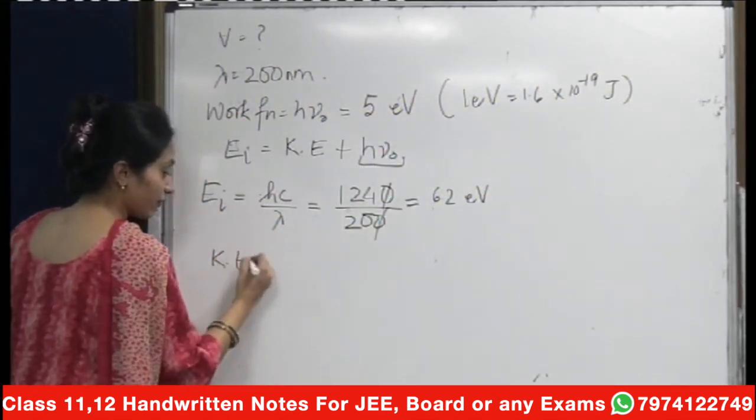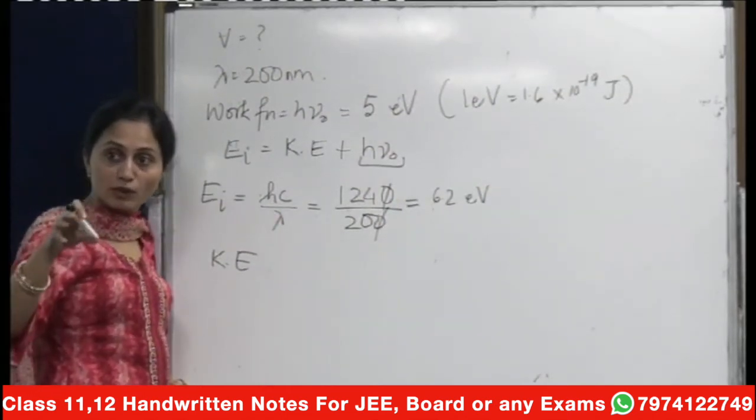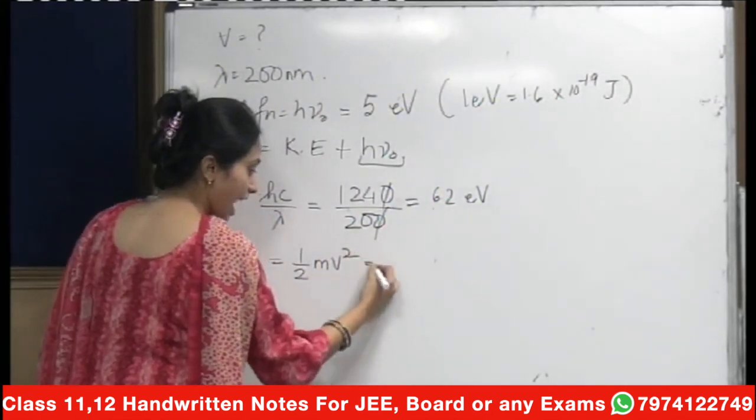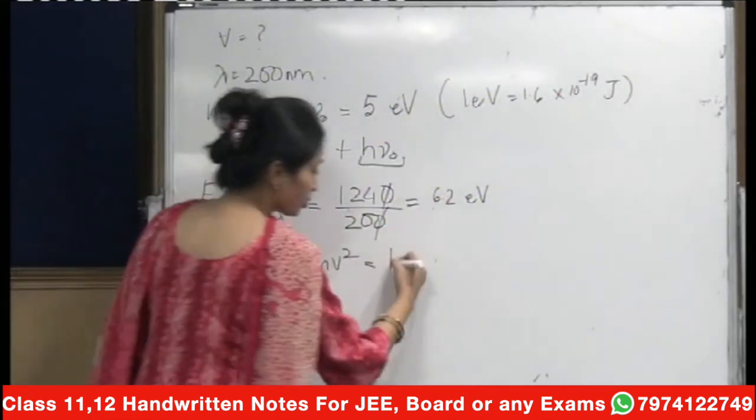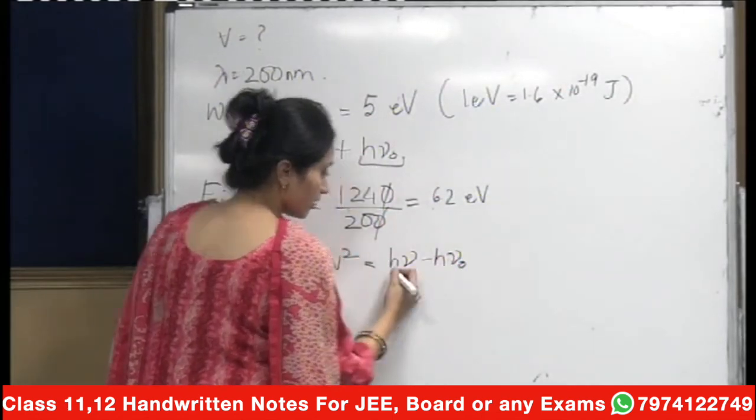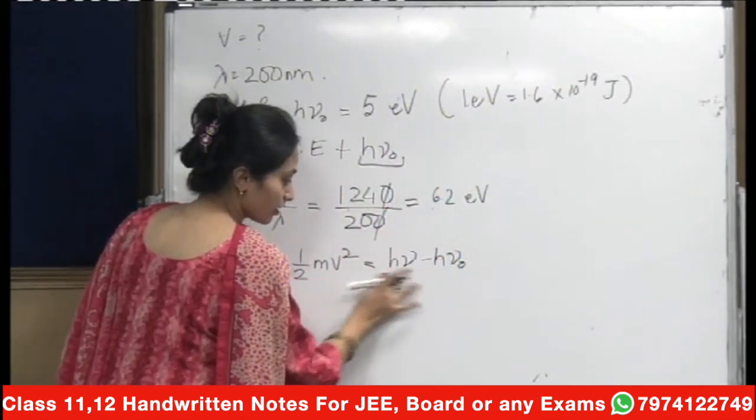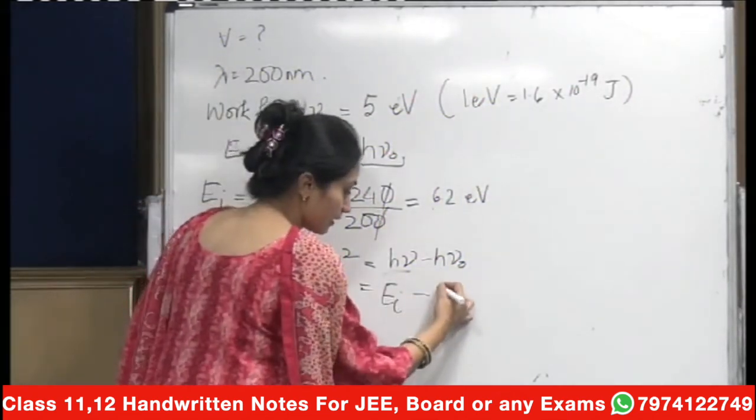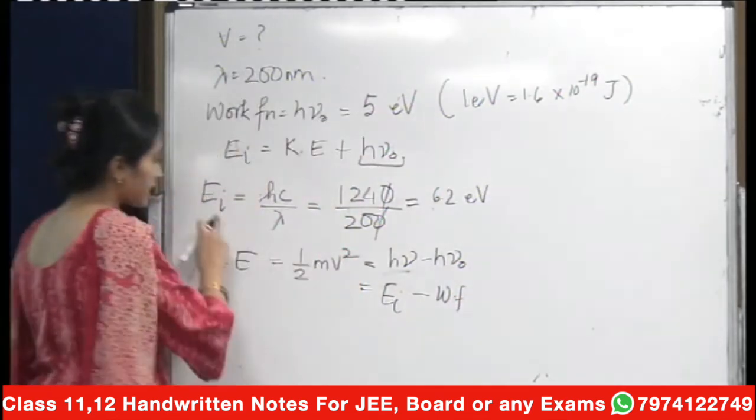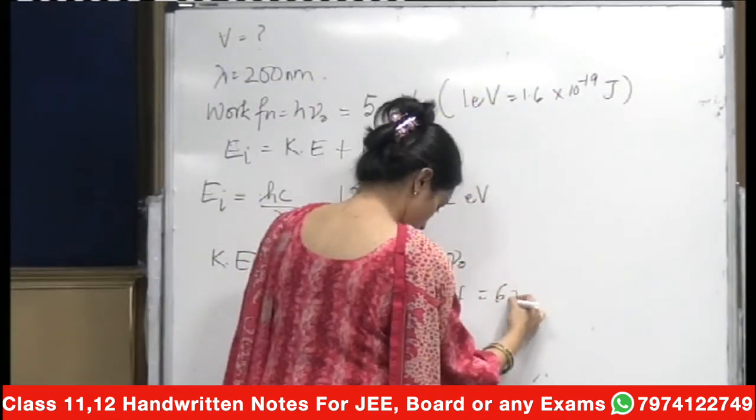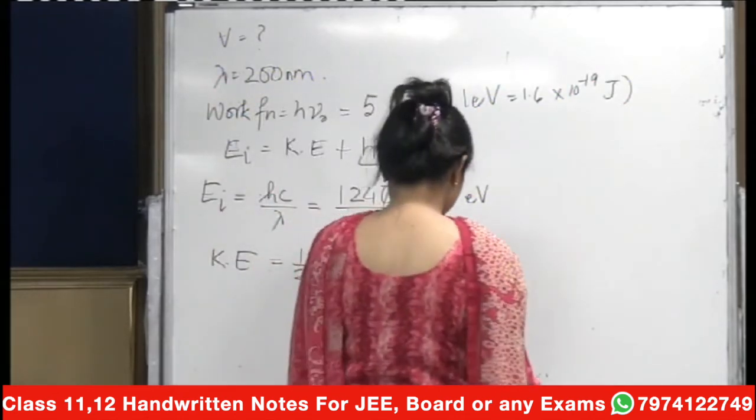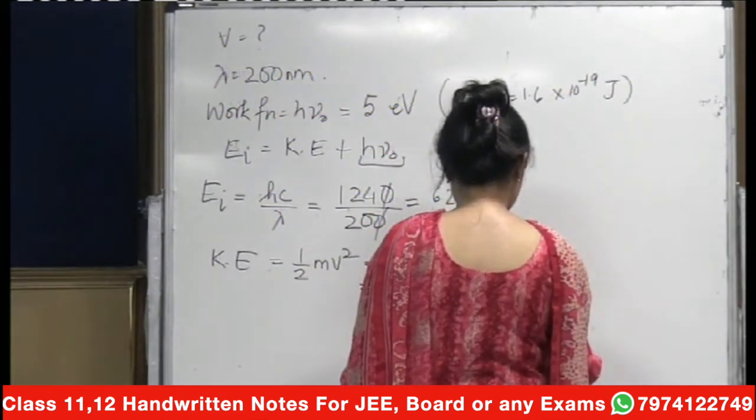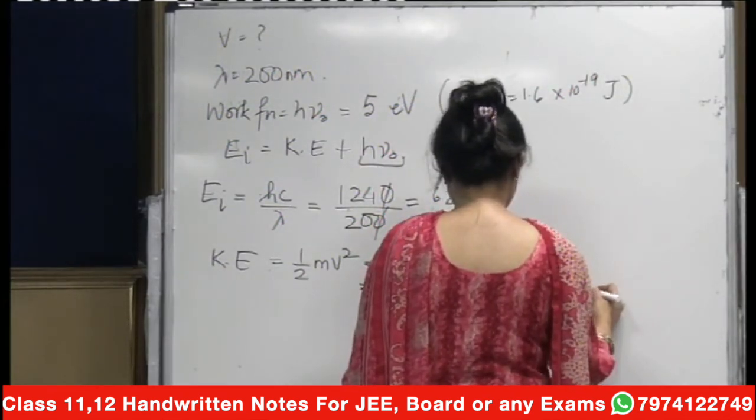So from here, now what do we have to do? We have to calculate the velocity. Velocity is contained in which formula? Kinetic energy. So that is equal to half mv square, and we know that that is equal to h nu minus h nu naught. That means the initial energy minus the work function. What is the initial energy we've calculated? That is 6.2, so 6.2 minus 5 electron volts.